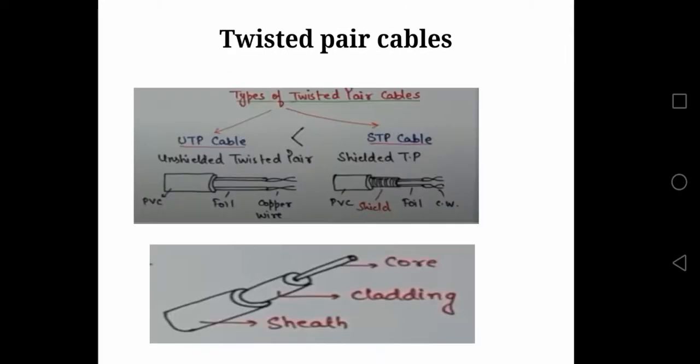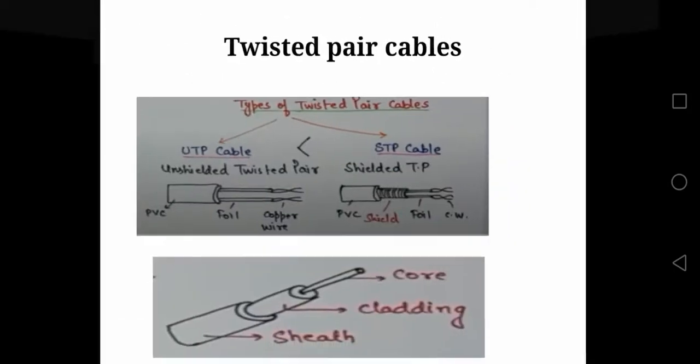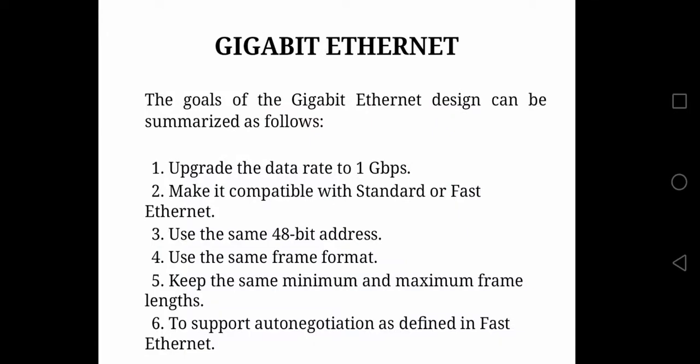Now you can just observe the diagram of how twisted pair cable looks. First one, we have unshielded twisted pair, where 2 wires are twisted, or 1 wire is overlaid on another wire. We call it twisted pair. They are not covered by another shield, hence the name unshielded. And you can observe the diagram of shielded, where those two twisted wires are covered by the shield.